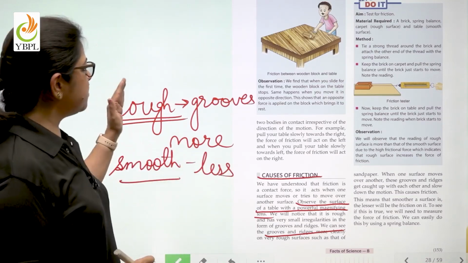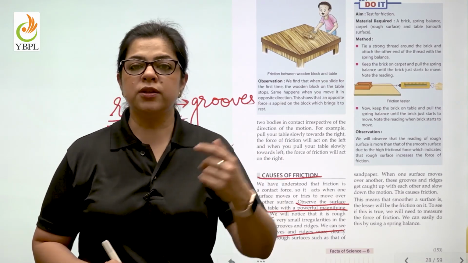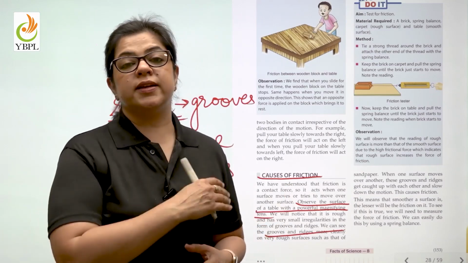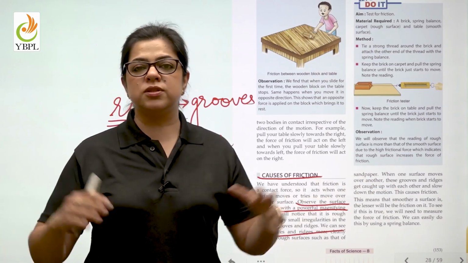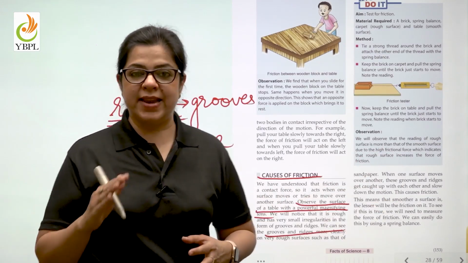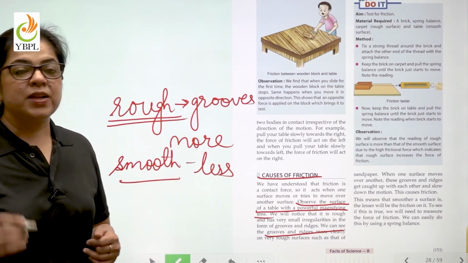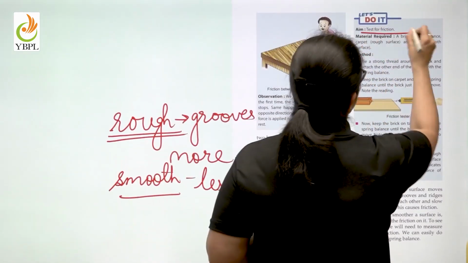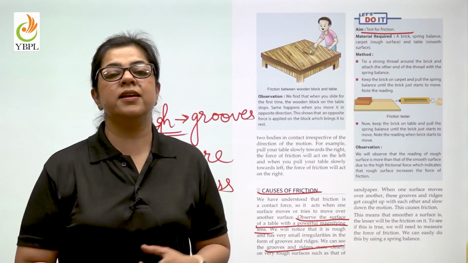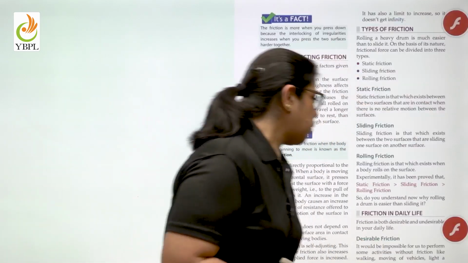Now, once again, you can prove the same. How can you prove it? Take a ball, roll it on the road. A road is a rough surface. Take the same ball, roll it in your school corridor, which is a smooth surface. You will know the distance the ball has traveled and hence the force of friction, whether it is more or less. A simple experiment in your book is also a test for friction. This can be easily done by procuring apparatus from the school science laboratory.